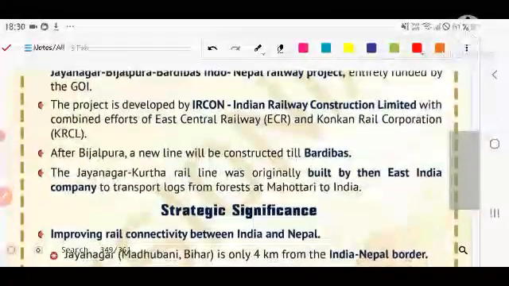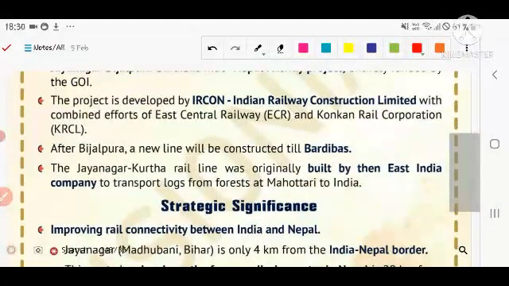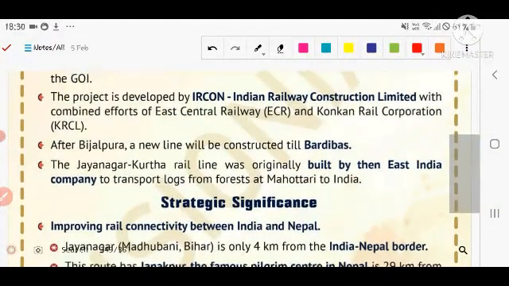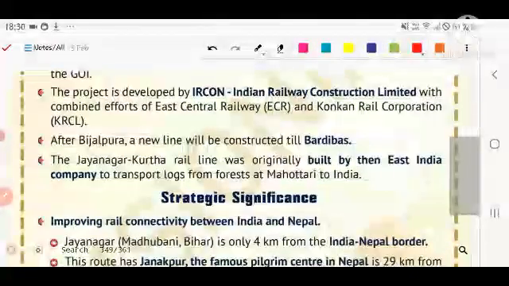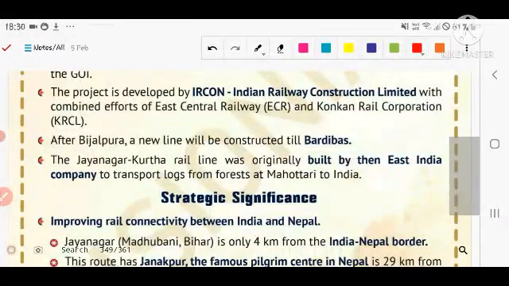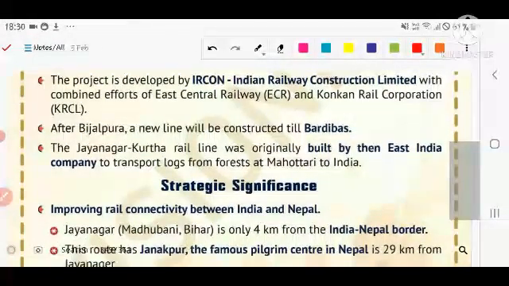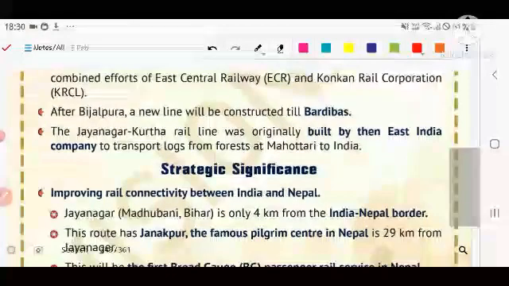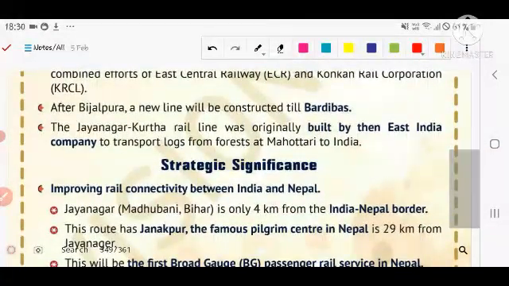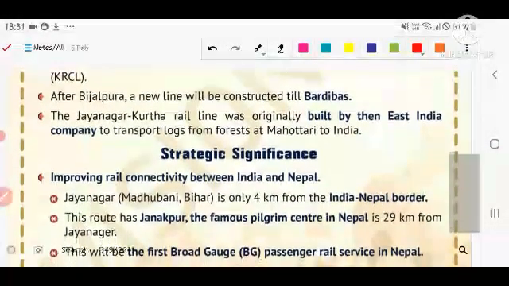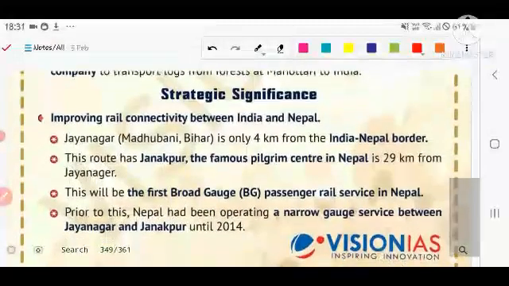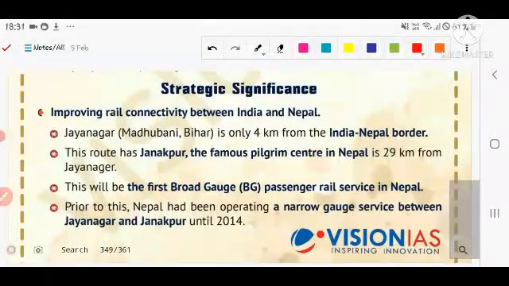The project is developed by IRCON, that is Indian Railway Construction Limited, with the combined effort of the East Central Railway and Konkan Railway Corporation. After Bijalpura, a new line will be constructed till Bardibas. The Jayanagar-Kurtha rail line was originally built by the East India Company to transport logs from the forest at Mahottari to India. What is the significance of this railway line connectivity?